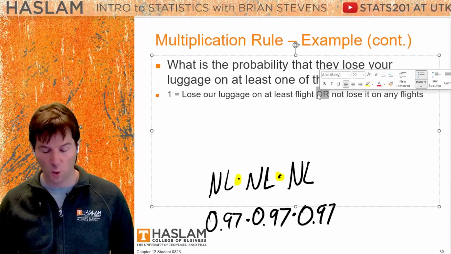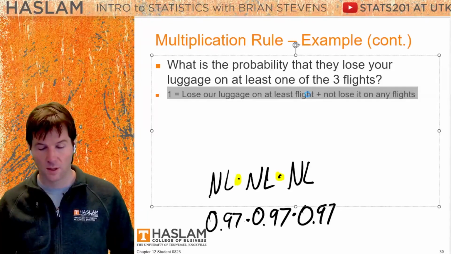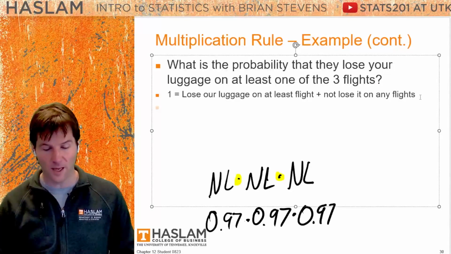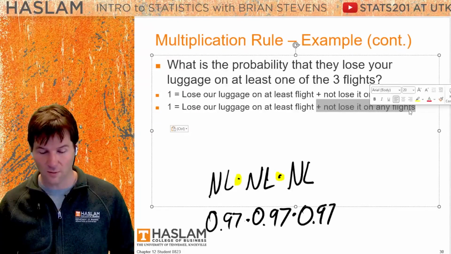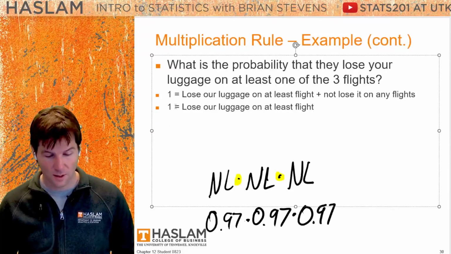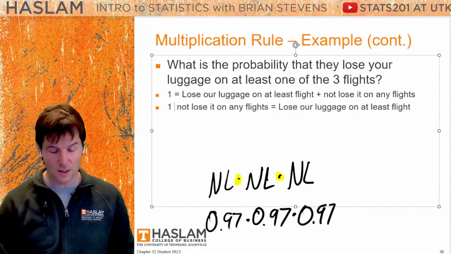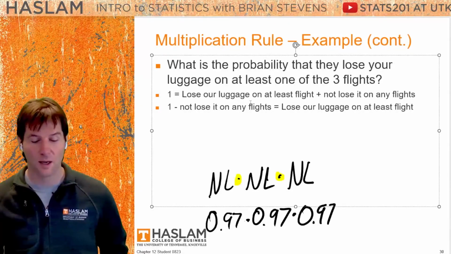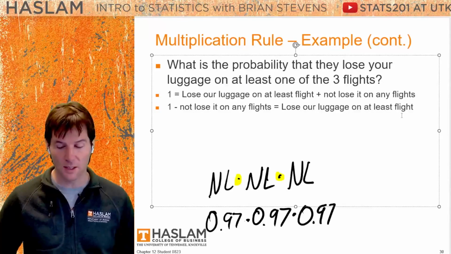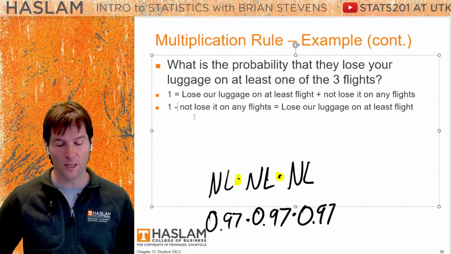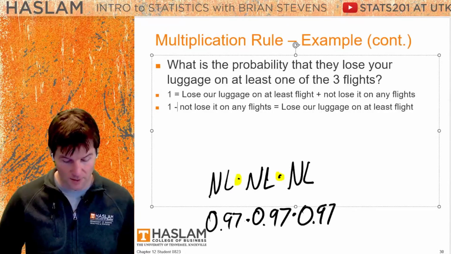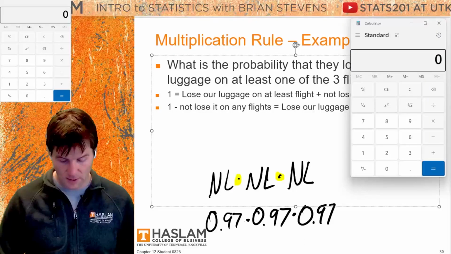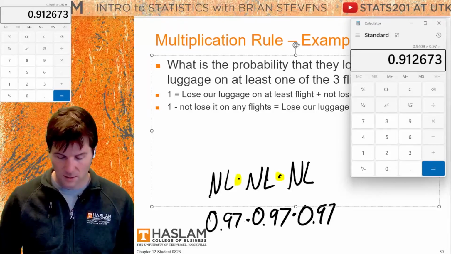And since we said or, that can become addition. So now we do a little bit of mathematics, and we say, well, let's take not lose it on any flights, which we have right here, and subtract it from the other side of the equation. And we now see that using the addition rule, we've actually found the complement. The probability of losing our luggage on at least one flight is going to be 1 minus not losing our luggage on any flights. So we'll find out the probability that they do not lose our luggage on any flights: 0.97 cubed.